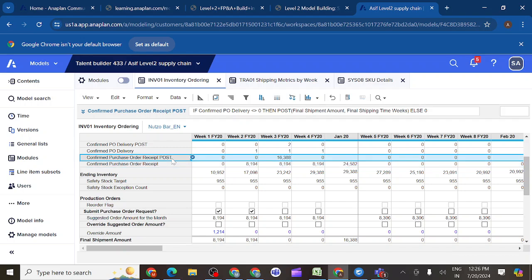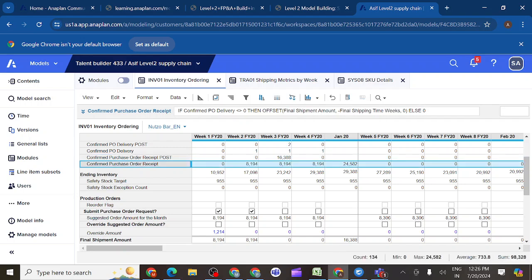With post, why am I not giving final shipping time weeks? I have given it here as well. We are giving only directly, we have given a line item. That's why we are not giving any digits, right? -2, -3, +3, +2. Here also we have given line item only. Here you can see, I didn't give any -1 or 2, only time directly. So this time weeks is 2, that is time weeks 1 or 2, that is the reason it is taking. Everywhere we are giving line item only.